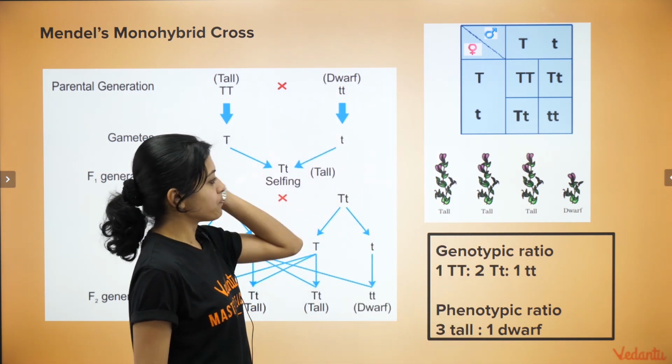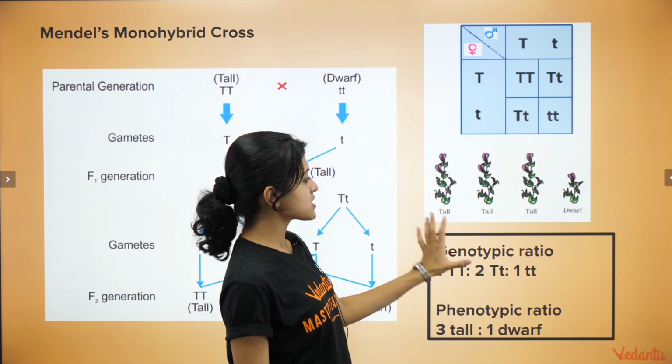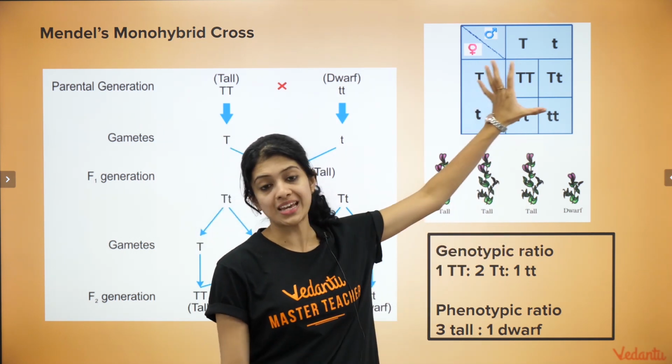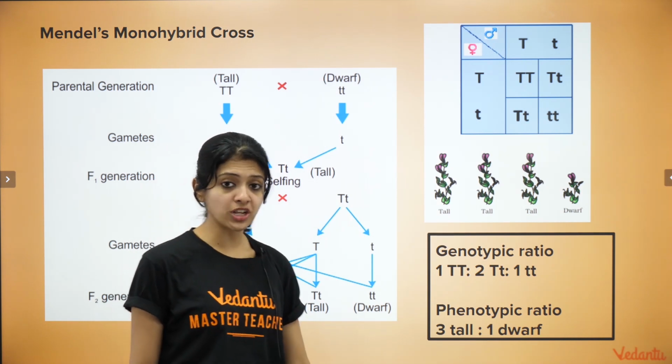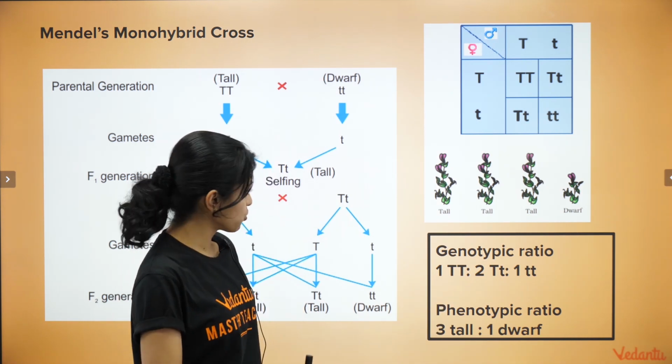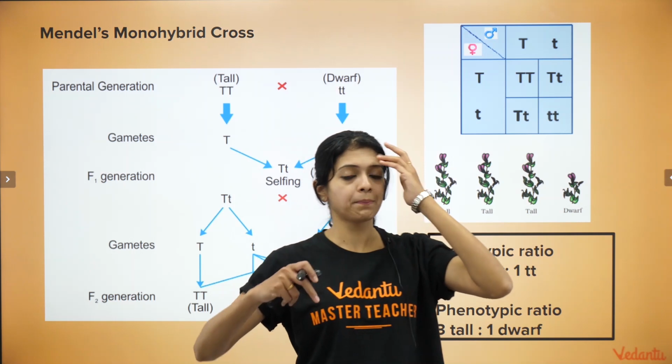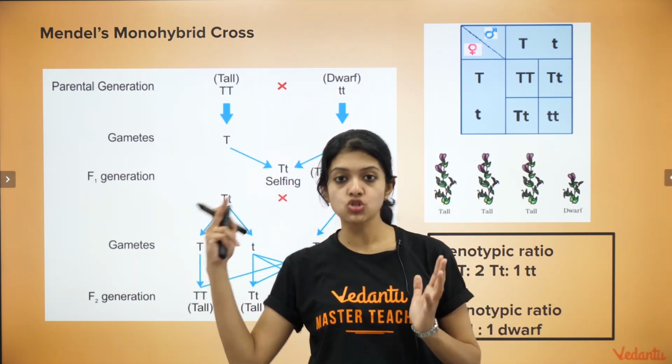Okay, so look at the Punnett square and look at the phenotypes that you obtain in the F2 generation. And this is where we summed up the genotypic and phenotypic ratios. So I put it here just so that you would be able to link a little better to where we left off.